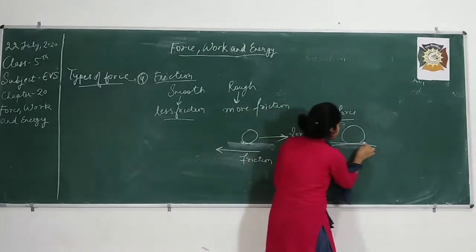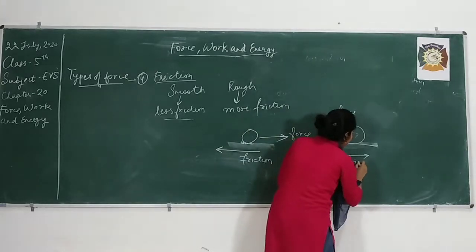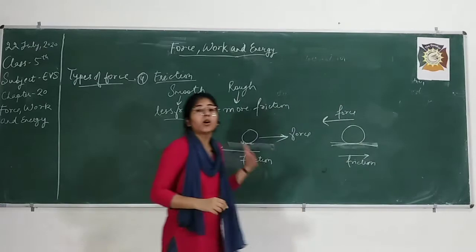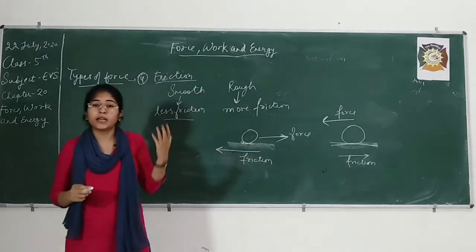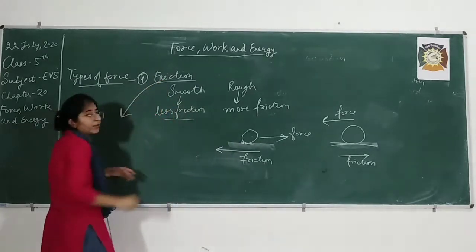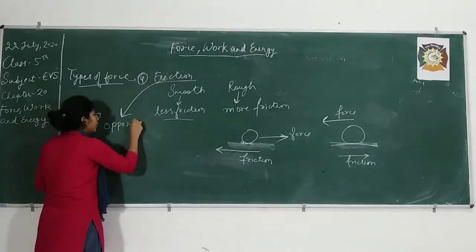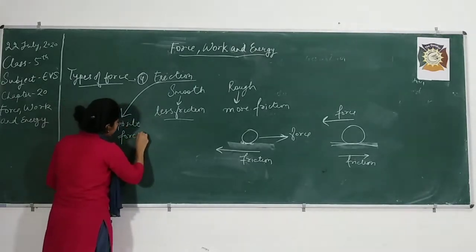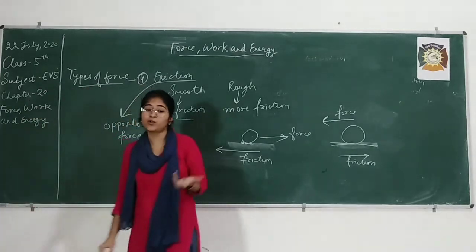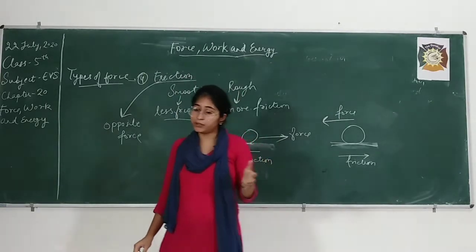right? This is the ground surface. Now friction will be in this direction. So what do we get to know from here? That friction is always an opposite force that is acting on the object, right? So what is friction? Friction is always acting in the opposite direction. Friction is the opposite force. It is a force that is always acting in the opposite direction of the force applied by us, or the direction in which the object is moving, right?